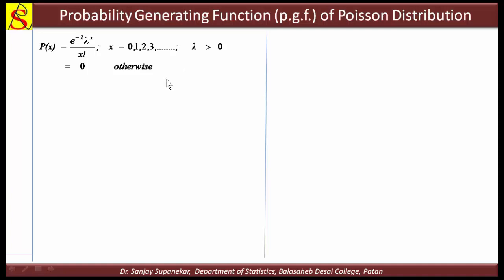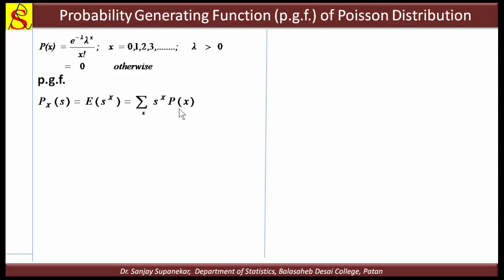So the PGF of the Poisson distribution is, notation for PGF is P of x at the parameter s. Here s is the parameter of the PGF. And what is the definition? It is the expectation of s raised to x. And expectation of s raised to x means summation of s raised to x into p x. This is the same formula as the expectation. So the PGF of any random variable x is nothing but summation of s raised to x into p x.